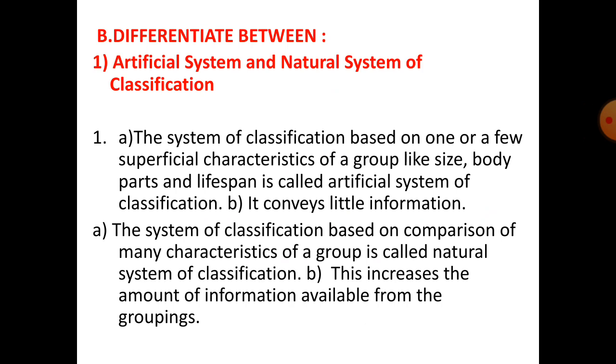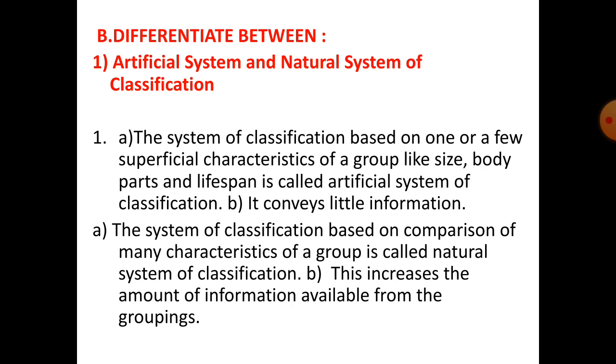Differentiate between the following: artificial system and natural system. Under artificial system, now here students, you will make columns and write your answer. Here the answers are written paragraph-wise, but you will write by making columns.